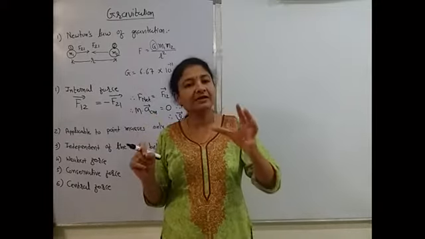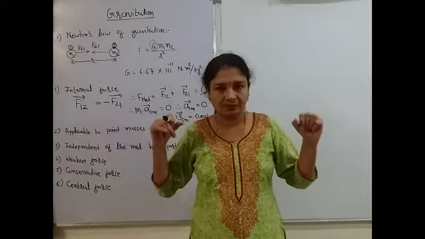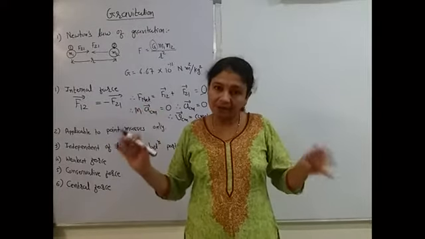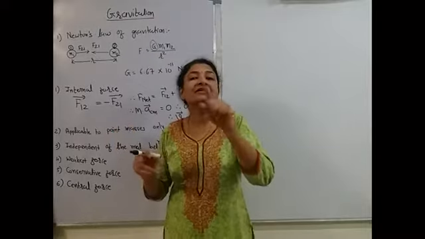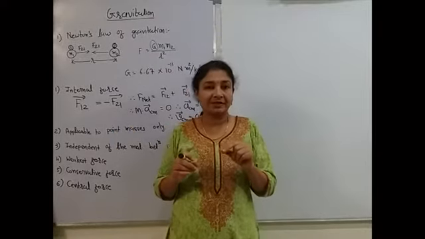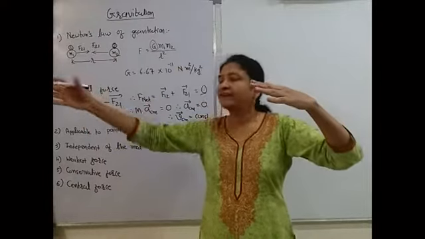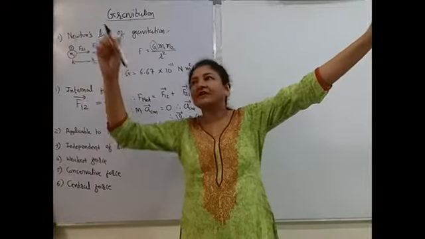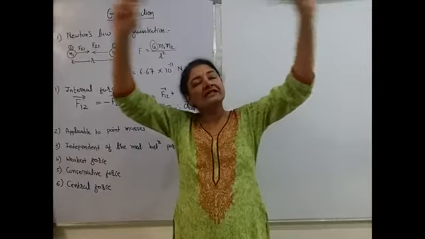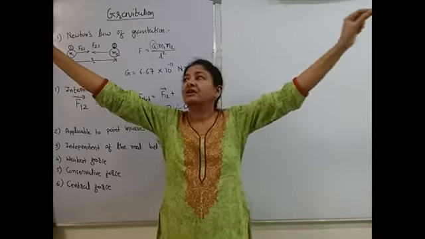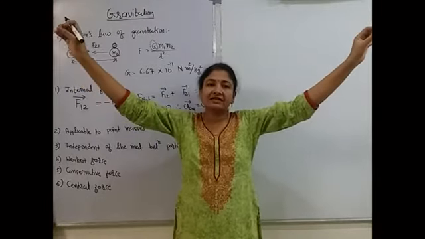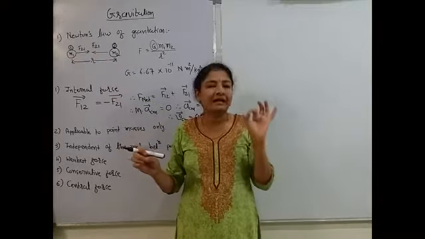And I can consider Earth and Sun. Both are very huge, but even then we can consider Earth and Sun as point mass. Isn't it magic? Why? Because if we see from a very far distance, the distance is very large, so Earth and Sun can be considered as point-like particles.